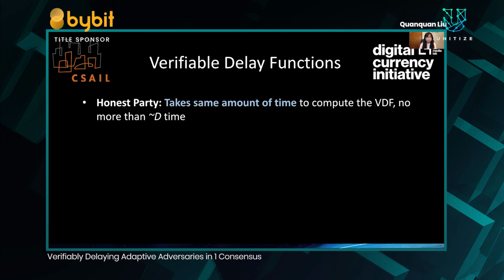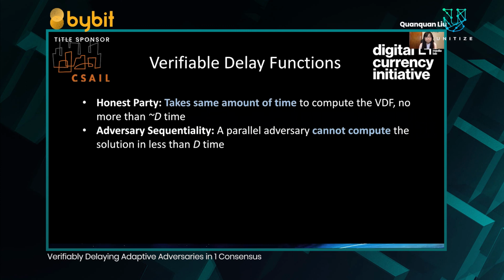Instead of giving the full cryptographic definition of VDFs, I'll just highlight some key properties. First, honest parties take the same amount of time to compute the VDF, not much more than d-sequential time. Second, adversaries must spend at least d time, even if they can parallelize the computation among arbitrary polynomial processors.